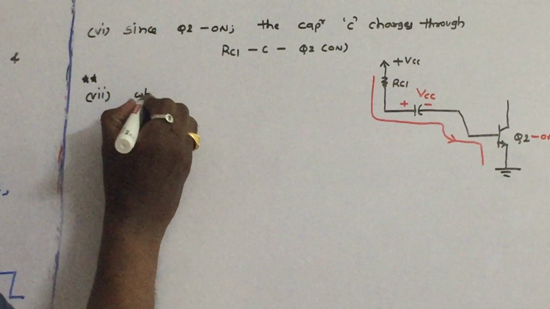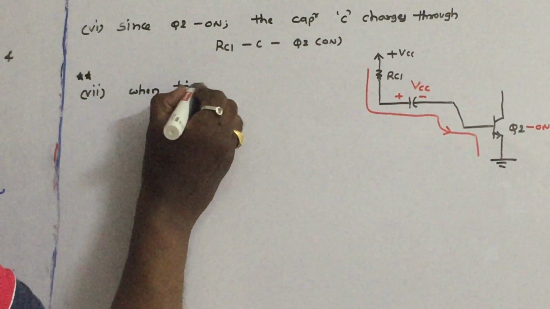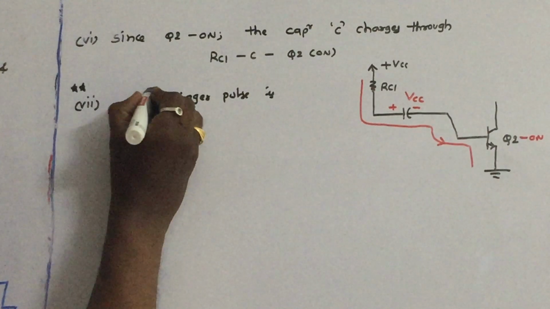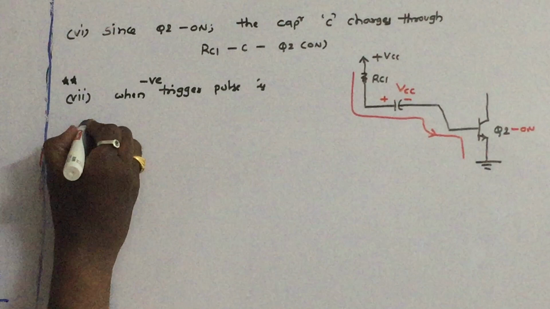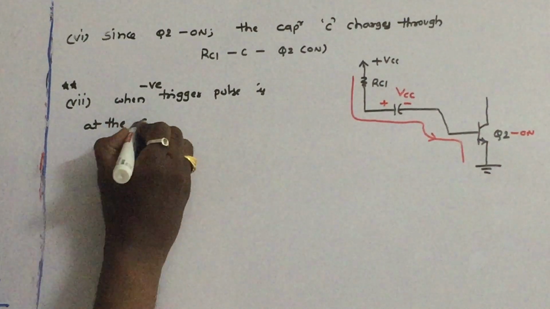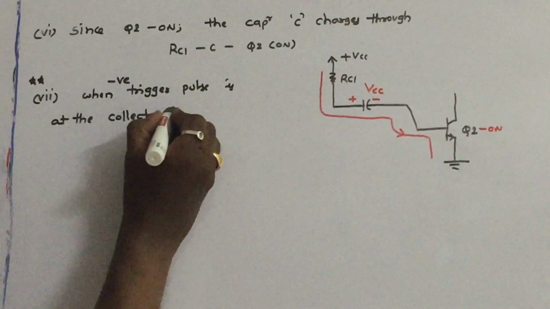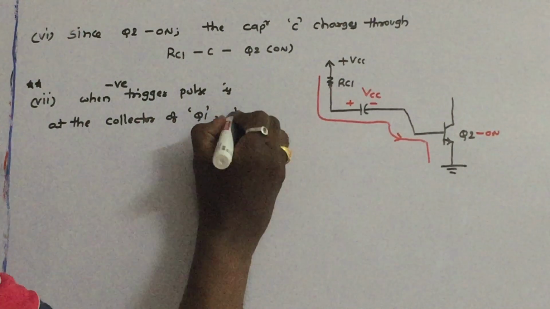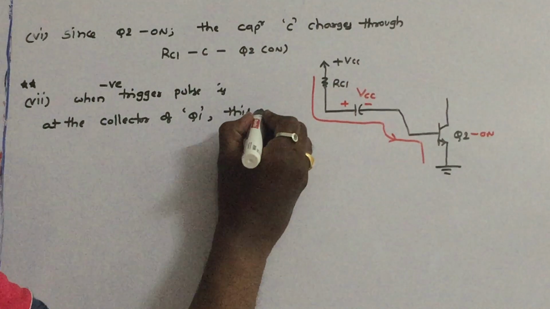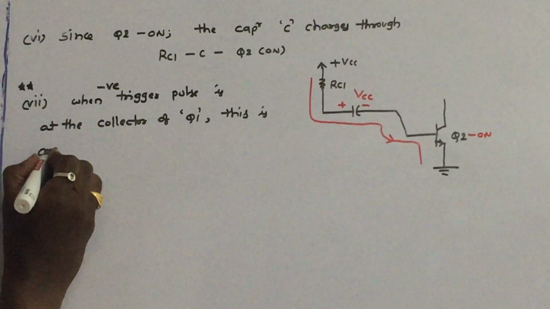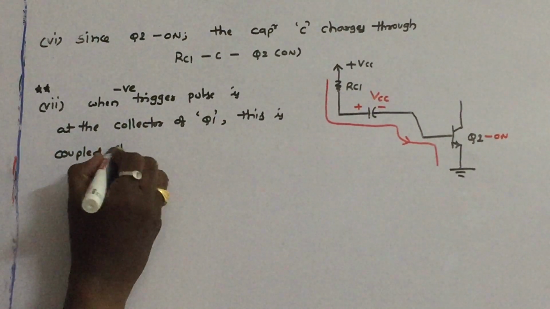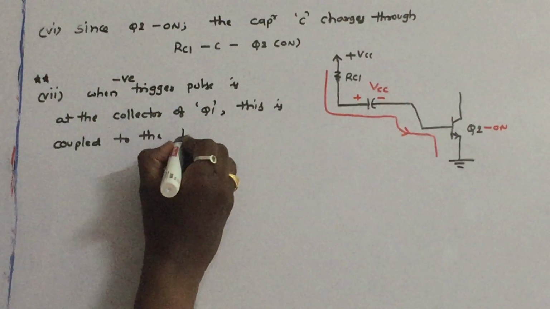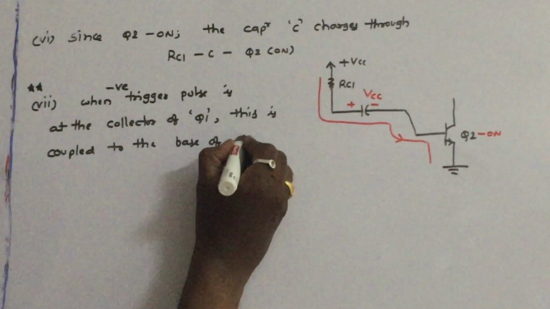So when the negative trigger pulse is applied at the collector of Q1, this is coupled to the base of Q2.